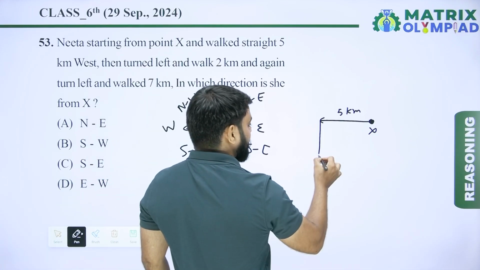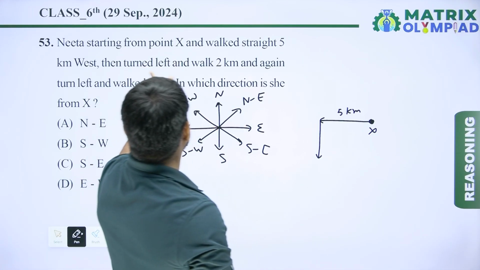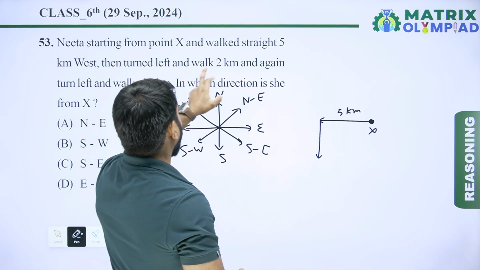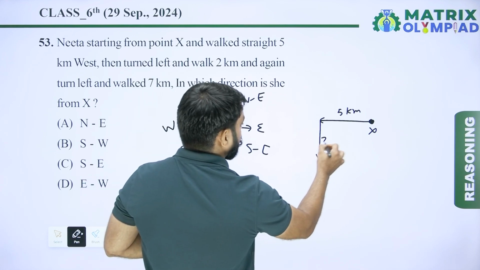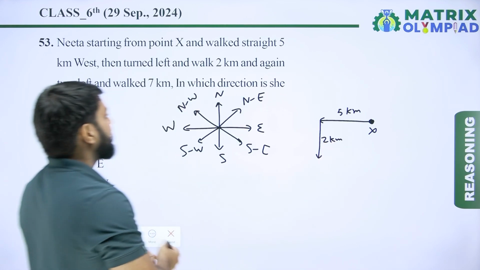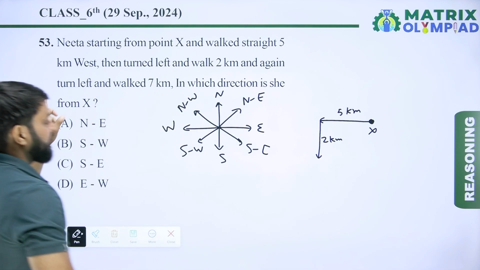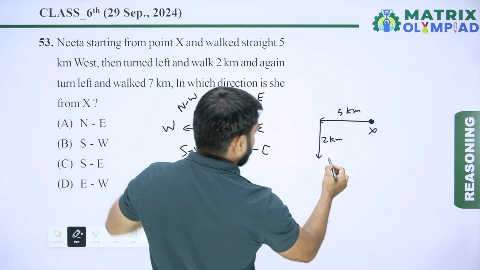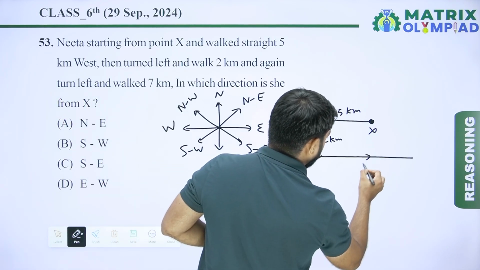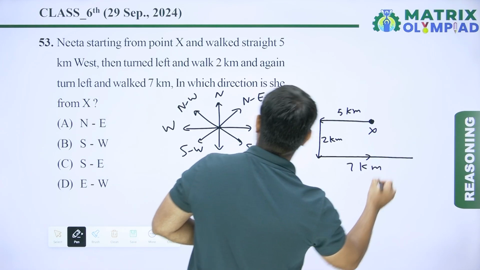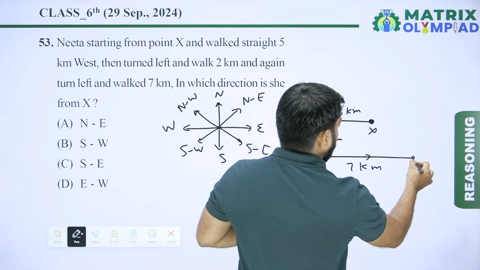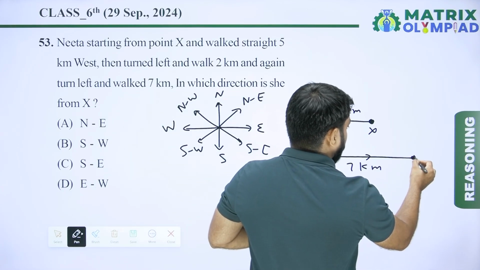This is the left of Nita. Now she turned left and walked 2 km. Again she turns left and walked 7 km. And this is the end point of Nita.